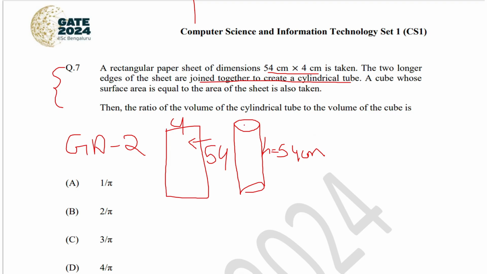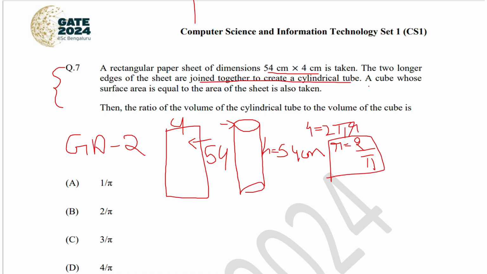Now we can calculate the radius of the cylinder. Since the smaller edge is 4 centimeter, it is equal to the perimeter of the circle present above the cylinder, which is 2 pi r. So the radius of the cylinder is 2 by pi. This is important for future calculations.